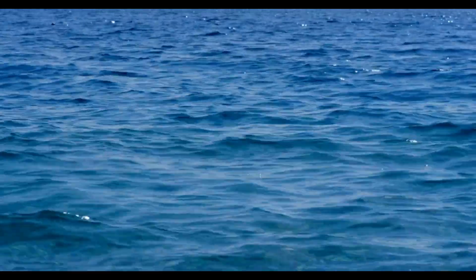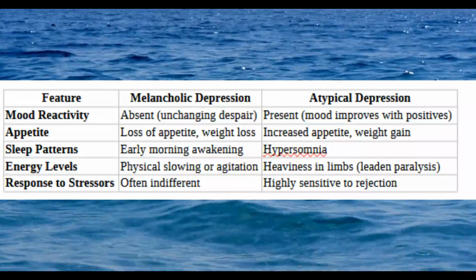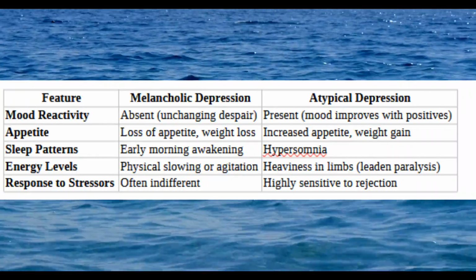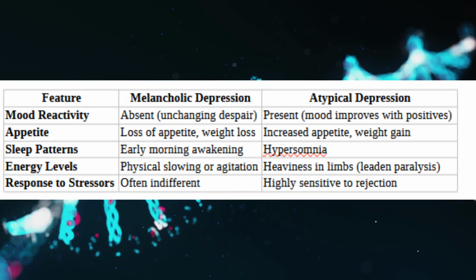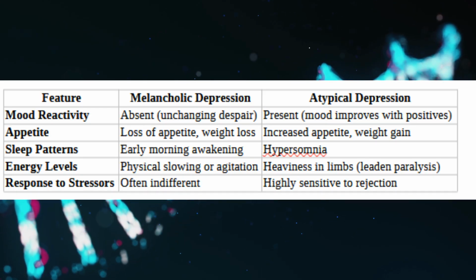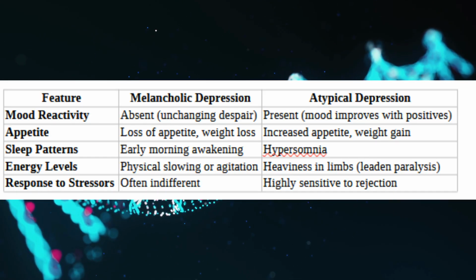Mood reactivity: melancholic depression has absent mood reactivity, while atypical depression has mood reactivity. Appetite is reduced in melancholic depression, while it is increased in atypical depression. Sleeping patterns: whereas there is early morning awakening for melancholic depression, there is hypersomnia for atypical depression, which means sleeping more. Energy levels are lower in both.